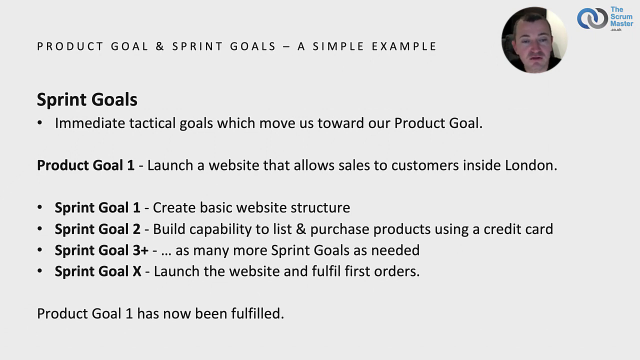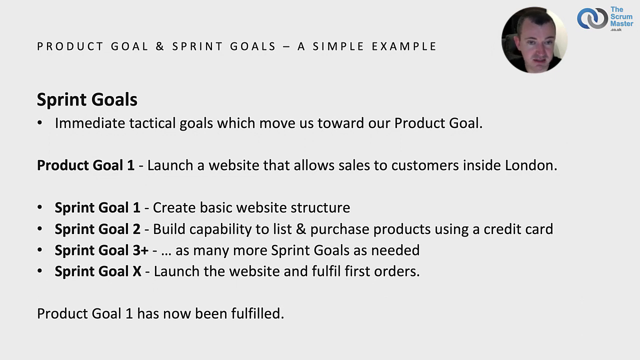So if we go back to our first product goal, Product goal 1, launch a website that allows sales to customers inside London. Our first sprint goal here, sprint goal 1, is create a basic website structure. Sprint goal 2 is then to build a capability to list and purchase products using a credit card. From sprint goal 3 onwards, there would be many more sprint goals ultimately to help us achieve that product goal.